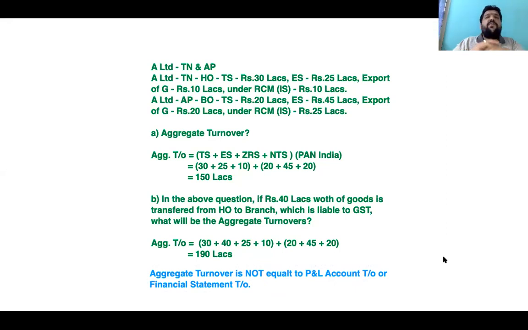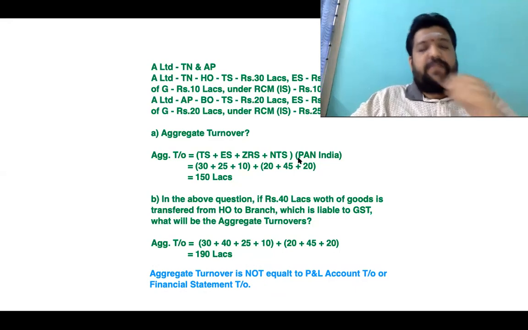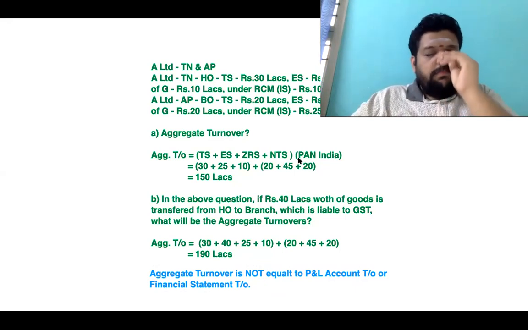Very interesting to note, many times, if you don't have branches, it would match with financial statements. Because when you don't have a branch, there is no question of distinct persons, and no question of other considerations coming into play. In branches, yes, we have this point to be taken.